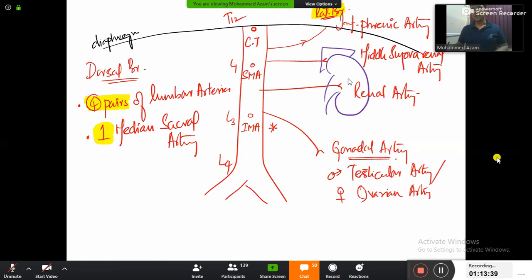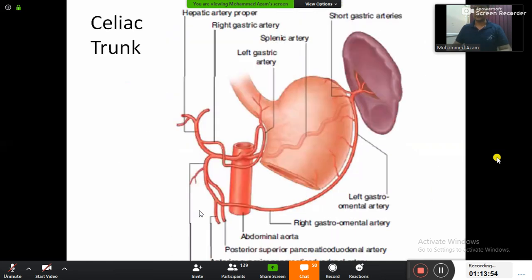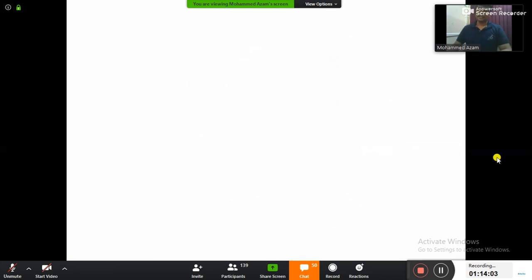Okay? And now let us learn about the celiac trunk and then the superior mesenteric artery and inferior mesenteric artery in detail, their further branches. So please write down the heading there as celiac trunk. Guys, celiac trunk will be supplying which gut? Foregut. And now let's see what will be the branches and everything.